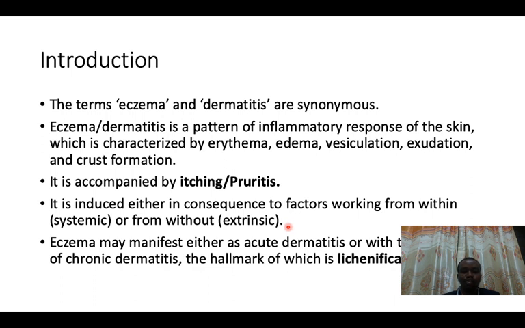You take that upup, you put on someone's skin who has wet his bed, and the skin will be itching. So through this process, we can say that the phenomenon that induced it was an external factor, so we call it extrinsic. But if the factor arises from internally, for example, some people inherit from their family some disorders that are going to induce this systemic pruritus and this phenomenon of inflammation of the skin. So if they arise from internally because of a genetic predisposition, then the inducer is arising from within,